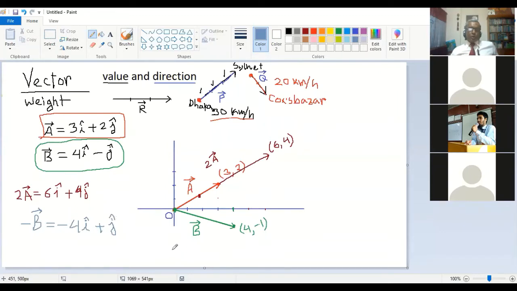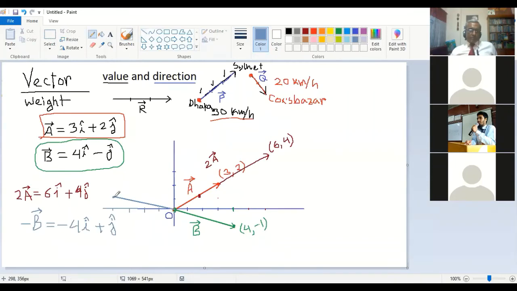And if you draw this vector, what will happen on your graph? You go to the left side, how many units? 4 units: 1, then 2, then 3, then 4. Then go up, 1 unit up. So this will be the vector. If you draw it, this will be your minus b vector.